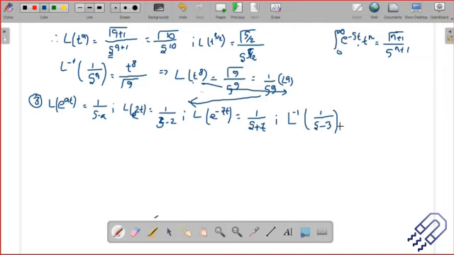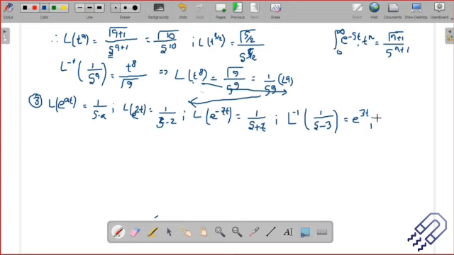So we just take the inverse of 1 divided by s minus 3. That means I can just take the Laplace transform of e to the power 3t. Laplace transform of e to the power 3t is 1 divided by s minus 3. That means the inverse of 1 divided by s minus 3 is e to the power 3t. So if I know the first, then I can also take up the reverse one.